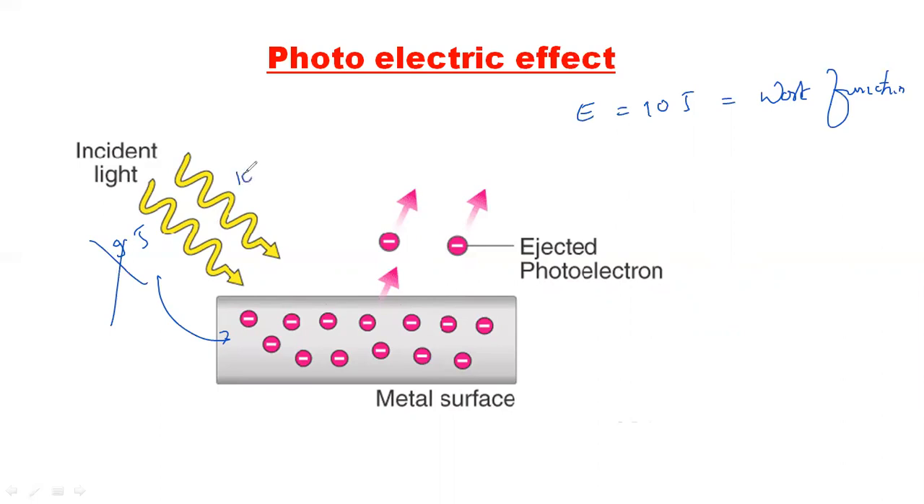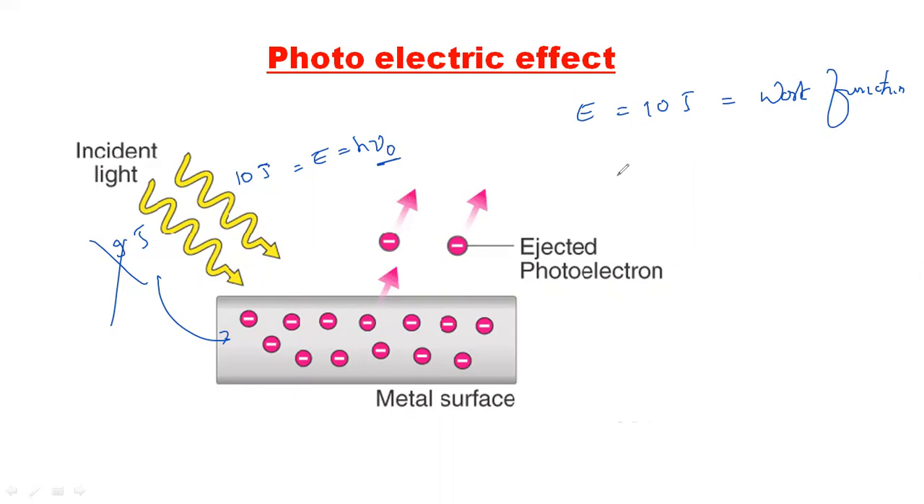But if you apply 10 joules of energy with the frequency E is equal to h nu naught, then electrons will be automatically ejected from the metal, completely ejected here, and this phenomenon is called photoelectric effect. And this nu naught is called the threshold frequency. So threshold frequency means the minimum frequency needed to eject the electron from the metal surface here.